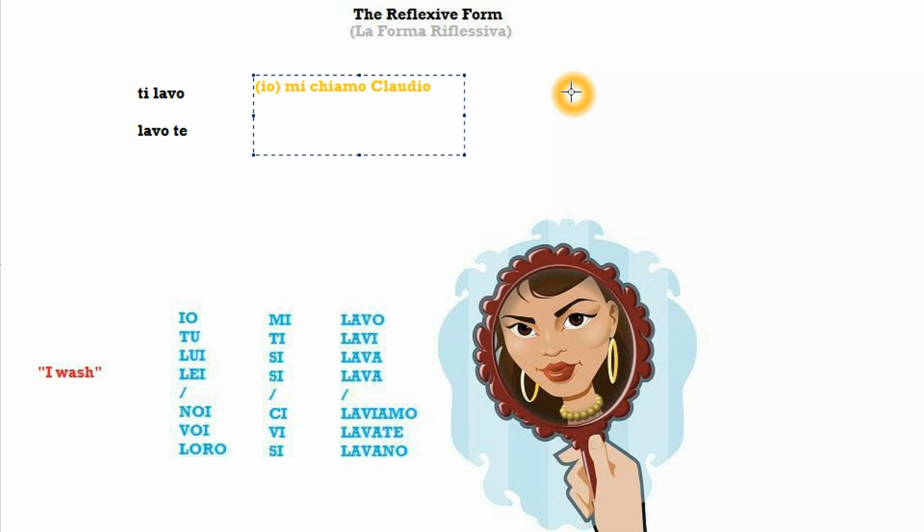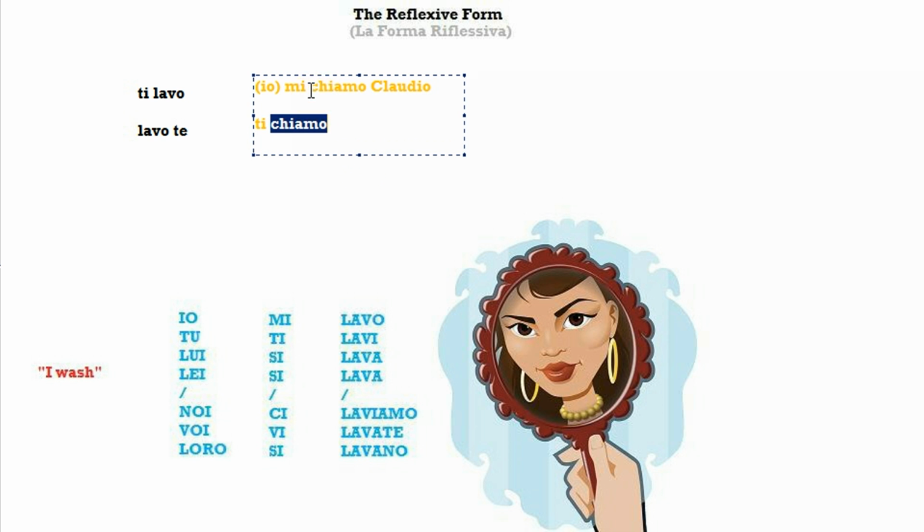Now let's have a look at the second example. Ti chiamo. Now, is this an example of reflexive form? Look at the verb. The verb is always what you have to pay most attention to and what you have to start analyzing from the very beginning. So we start by looking at the verb, chiamo.